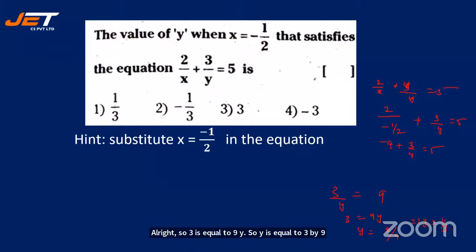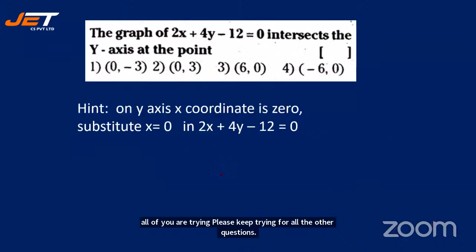Let's see the answer. What is the answer? Yes, perfect. So how many of you have given me this? Option 1 is the right answer. Yes. Okay, yes, many have given me the right answers. So, you know, I cannot quickly read your names because working out the sum is more important. It's good that all of you are trying. Please keep trying for all the other questions also and give me the answers. With this quickly, let's move on to the next question.